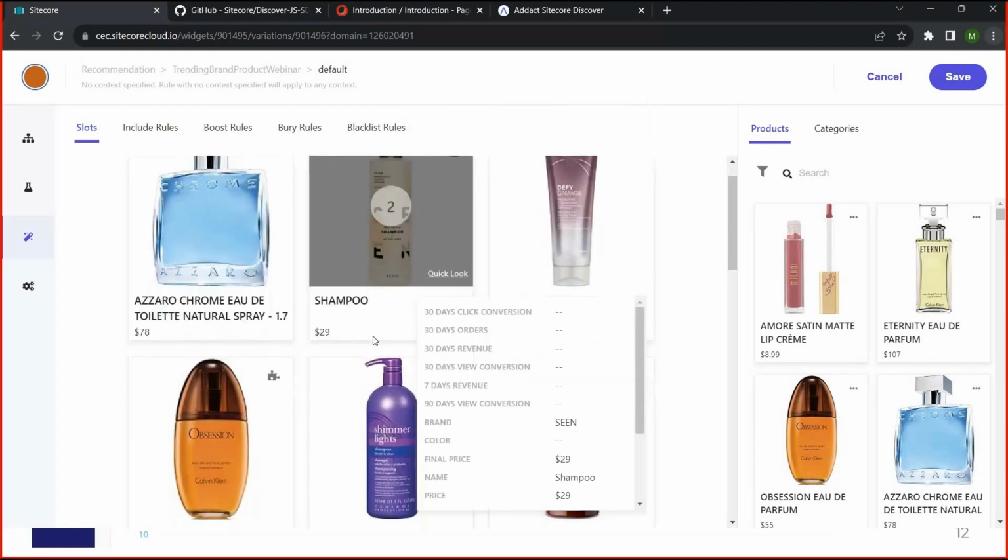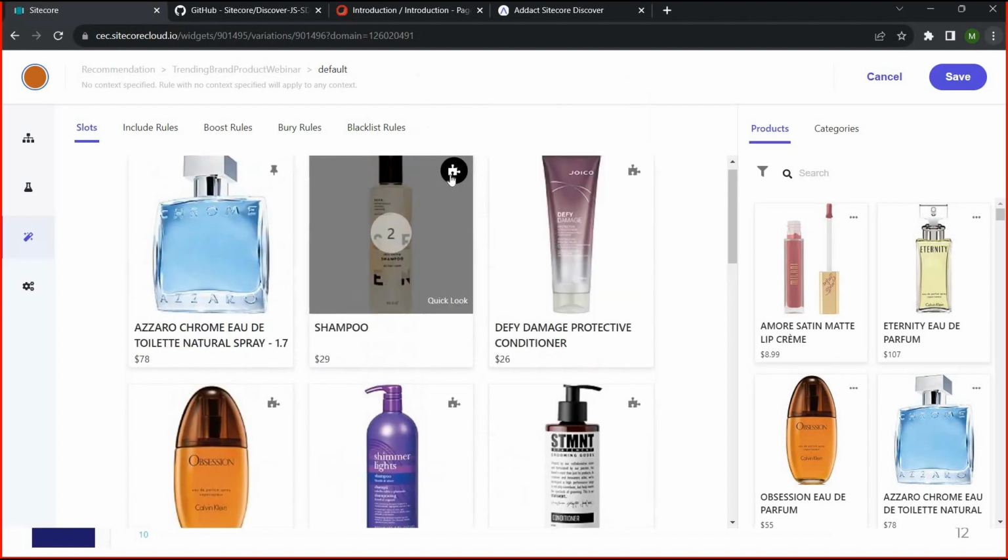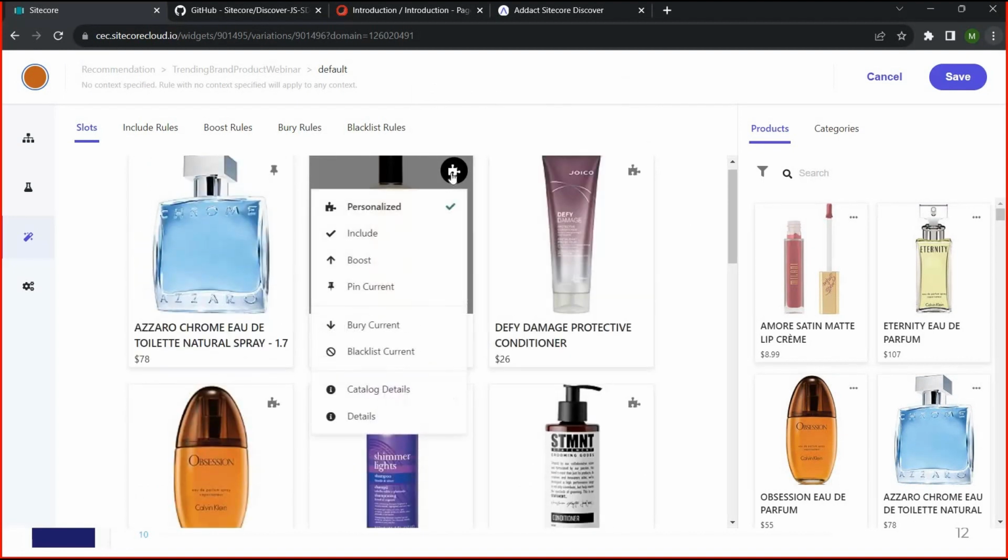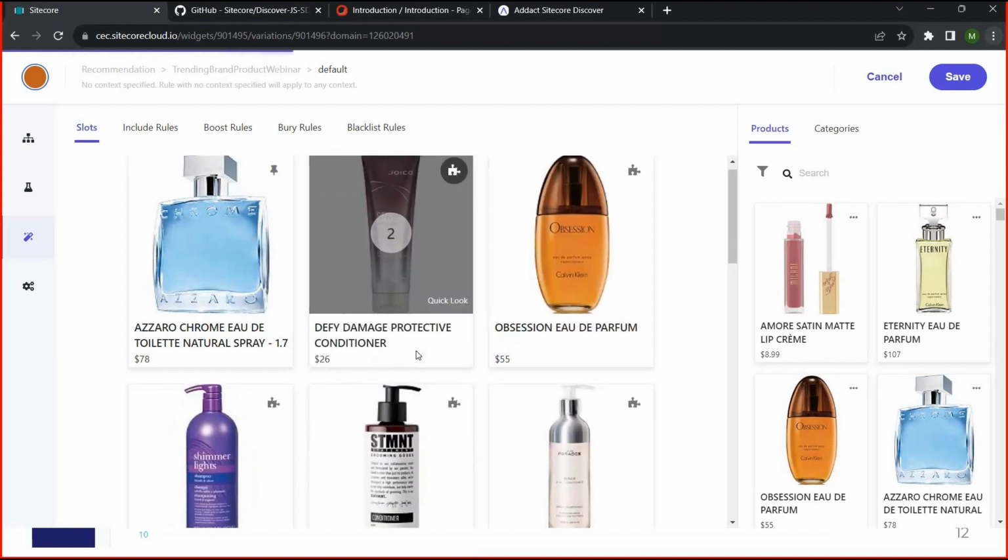And if you don't want to show a specific product, like I don't want to show this product in my list, what we have to do is click on this icon in the list, and it will provide different options. If you don't want to show this product, you have to blacklist this item. It will go to the blacklist, so it will not be displayed to visitors.